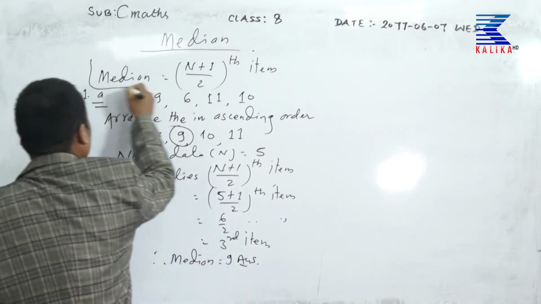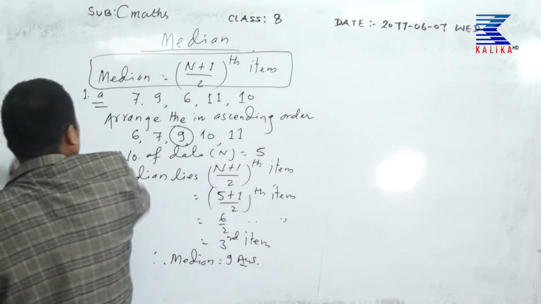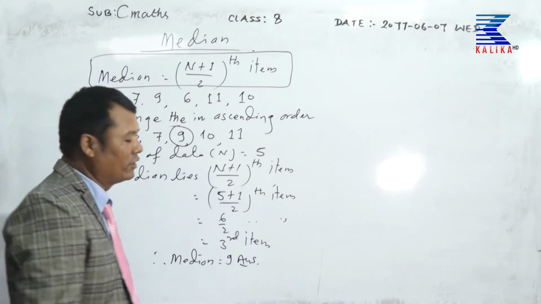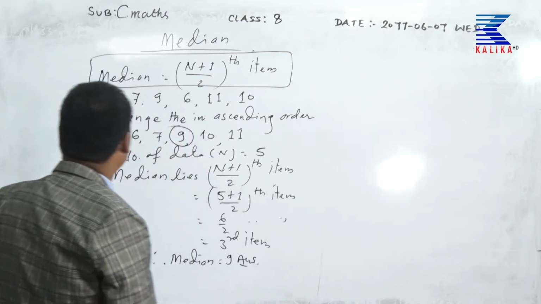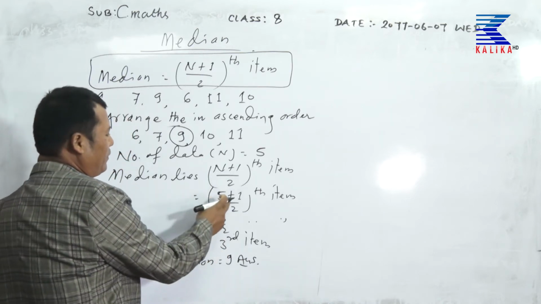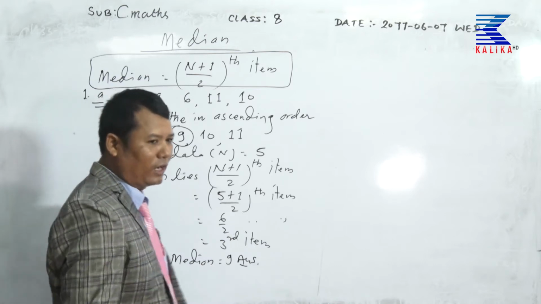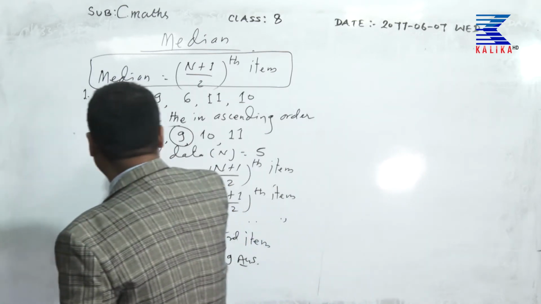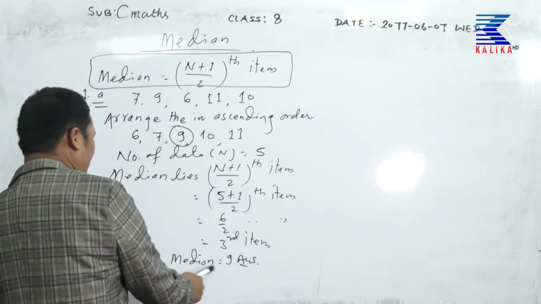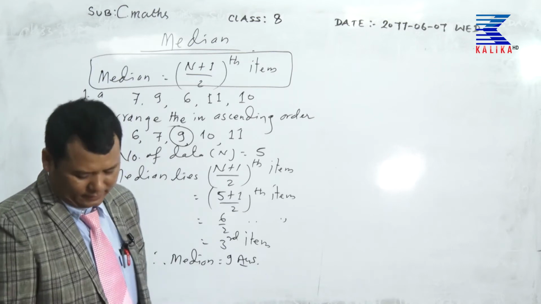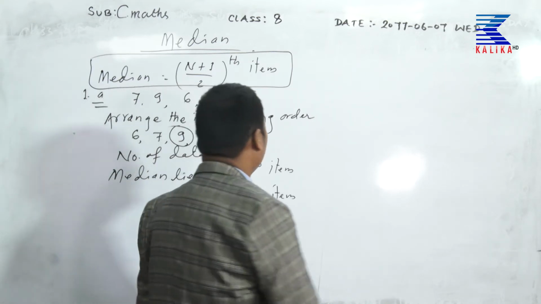It is the formula for an individual series. 5 plus 1 upon 2 means the third item. First, second, third. Third means the median is 9.